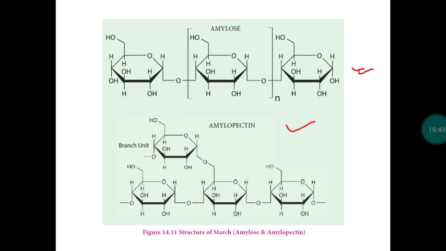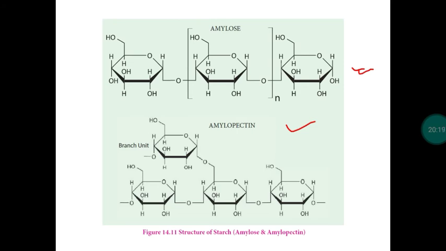Amylose is soluble in water, while amylopectin is generally insoluble in water. In starch, around 20% is the amylose part and 80% is the amylopectin part. So starch has two fractions, amylose and amylopectin. Amylose is water soluble and contributes 20 percent, while amylopectin is water insoluble and makes up 80 percent of starch.